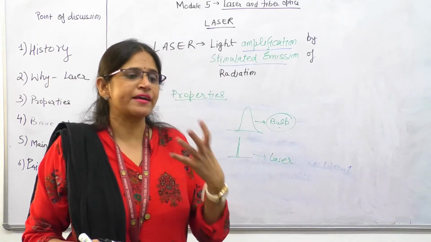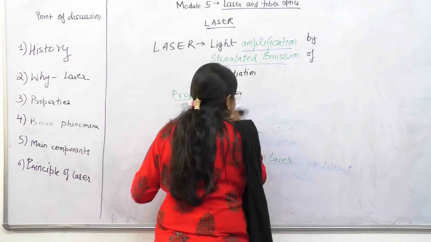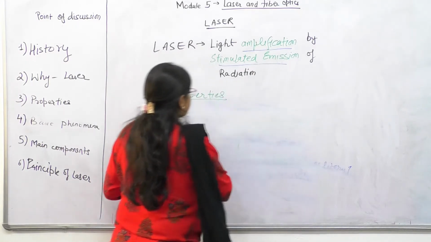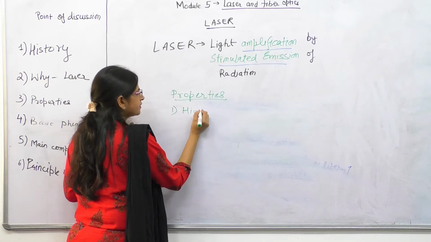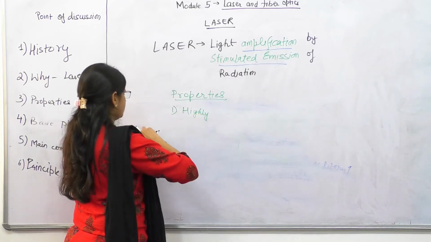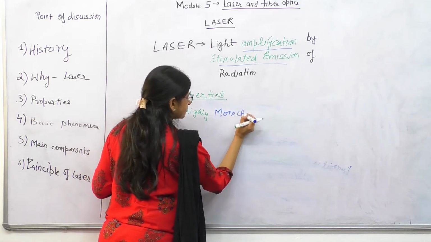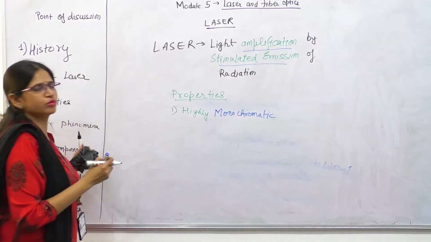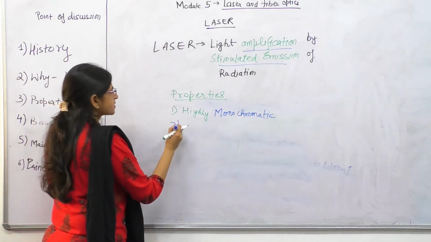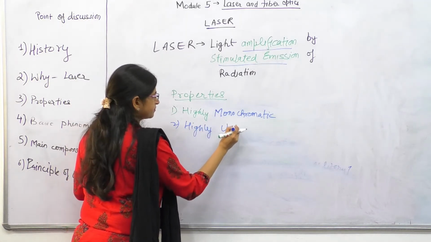These give rise to the properties of laser, that is, first, laser is highly monochromatic. It is highly unidirectional.